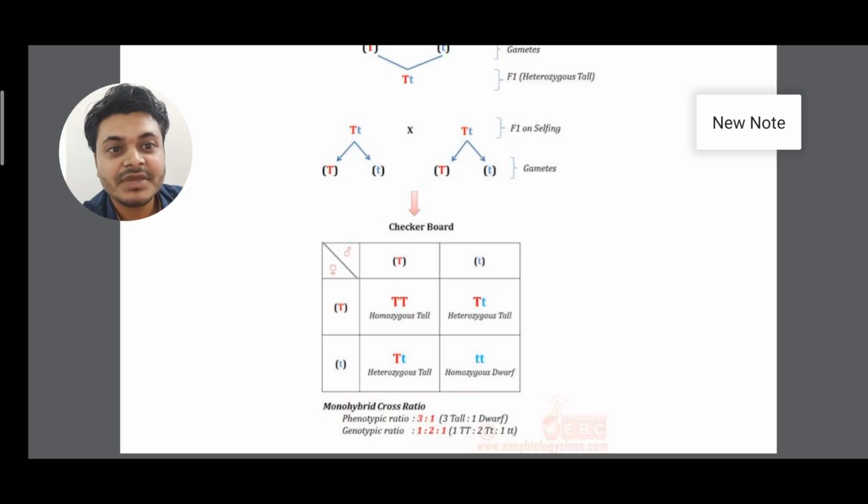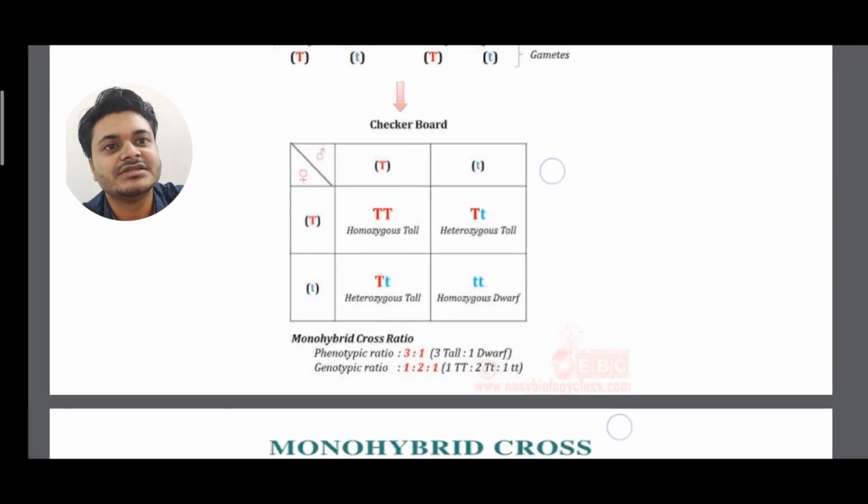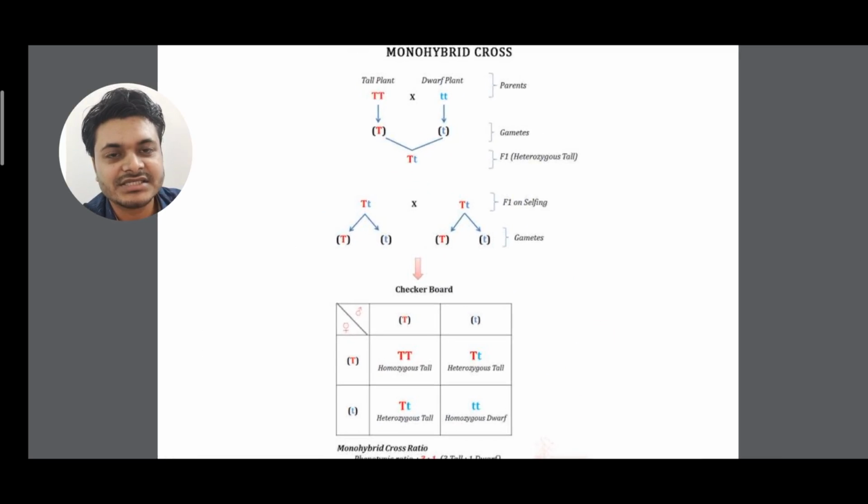But if I come to the genotypic character, the ratio will be different. That will be 1:2:1, because in the 3 tall plants we have received, there are two different variations. One is capital T, that is purely homozygous. The other two plants we have got are heterozygous, that is capital T and small t. So those two will come in between, clear? That's why in the genotypic ratio you can see 1:2:1. That means 1 we have got capital T, 2 we have got capital T small t, and 1 we have got small t. That's why those terminologies are very essential, which I explained in the last class.